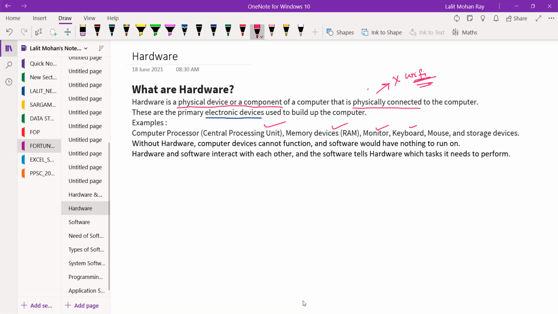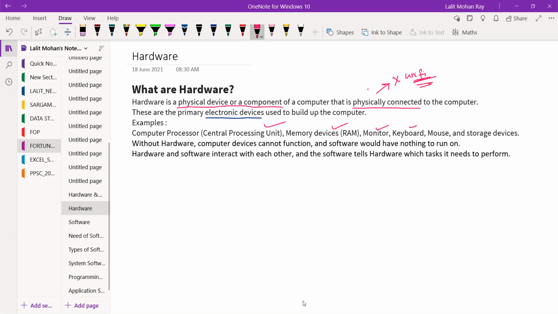If there is no hardware component, which components will the software run on? Software is used to activate the hardware components. But if there is no hardware device, how will the computer run? Without hardware, the computer cannot function, and software would have nothing to run it.